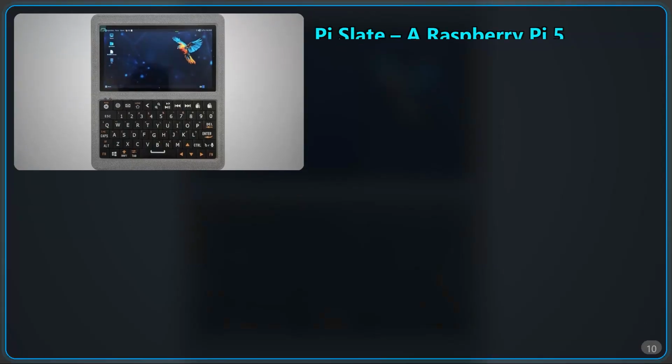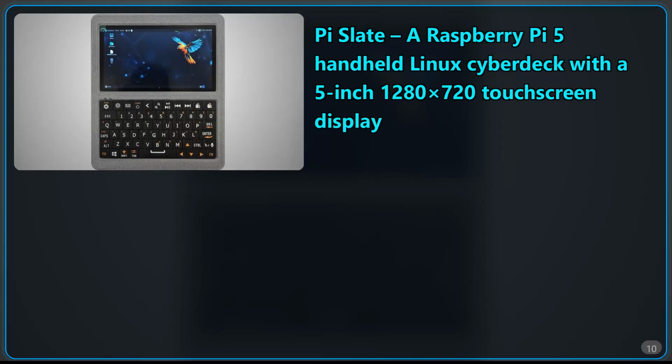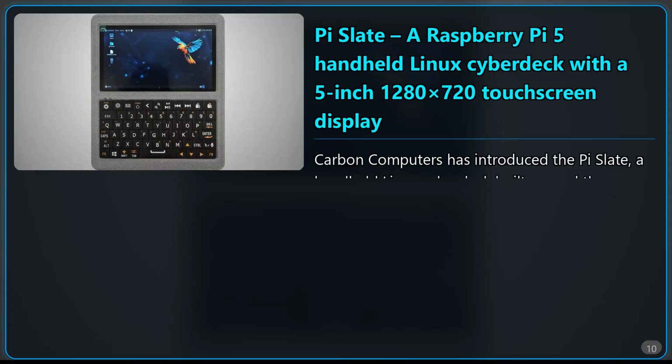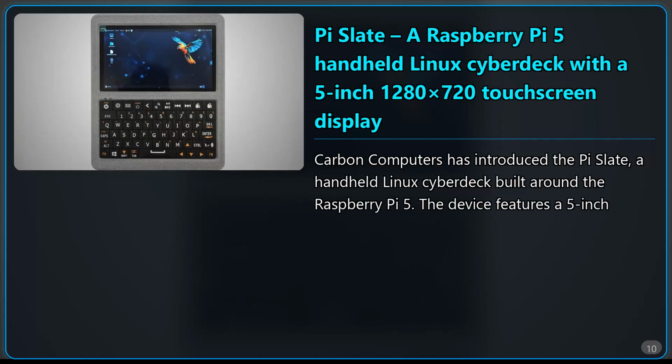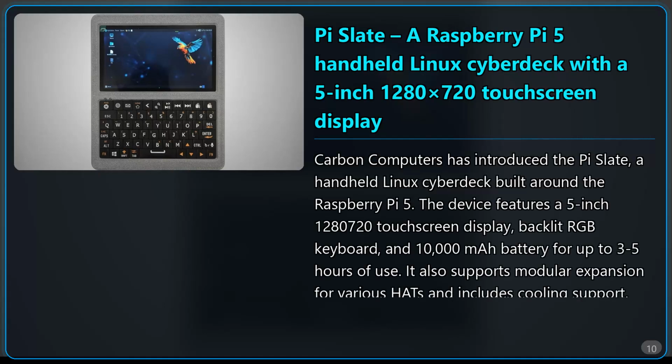PySlate, a Raspberry Pi 5 handheld Linux cyberdeck with a 5-inch 1280 by 720 touchscreen display. Carbon Computers has introduced the PySlate, a handheld Linux cyberdeck built around the Raspberry Pi 5. The device features a 5-inch 1280 by 720 touchscreen display, backlit RGB keyboard, and 10,000 mAh battery for up to 3 to 5 hours of use. It also supports modular expansion for various HATs and includes cooling support, antenna mounts, and an optional kickstand.